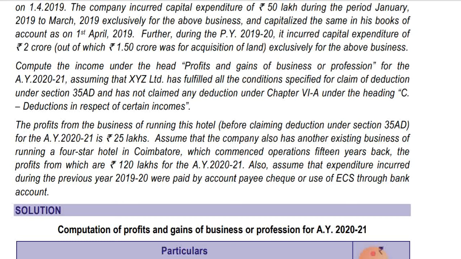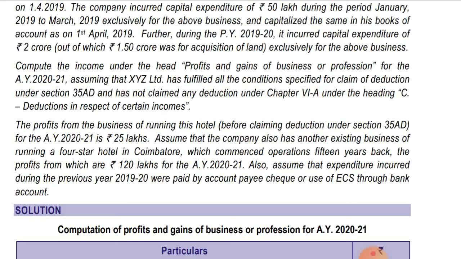The 100% deduction of capital expenditure will not be allowed in respect of the Coimbatore business, but we can adjust the loss of the specified business which was started in Madurai, Tamil Nadu, that loss of 75 lakhs. That loss we can adjust against this profit of 120 lakhs, because it is a specified business.